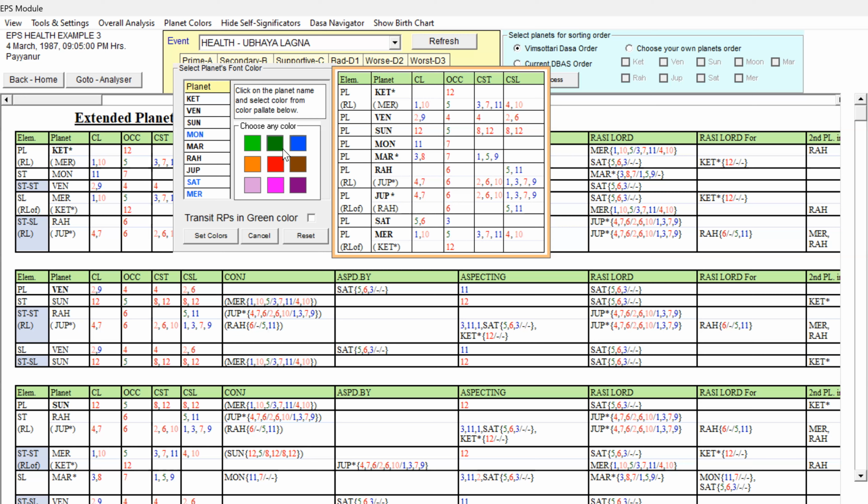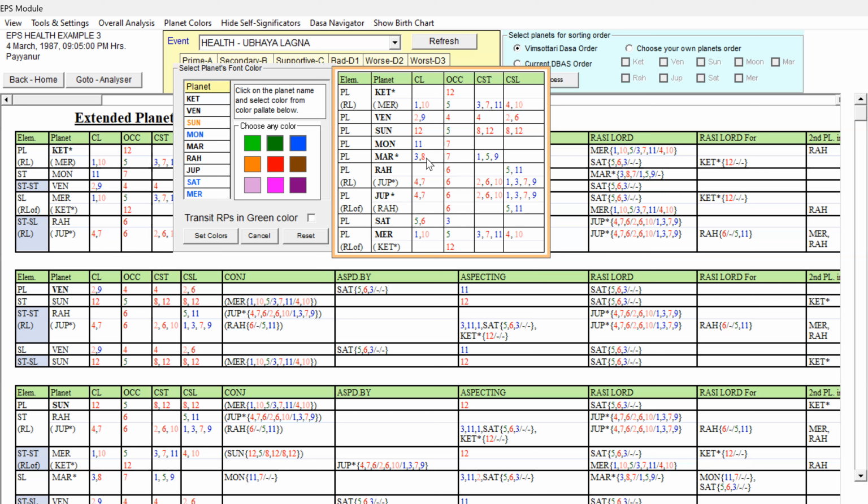On the unfavorable side, the 12th Lord occupying the 5th house, with 8 and 12 star Lord and 8 and 12 sublord. This is more weak, so definitely we have to give red. Then the 8th Lord, also 3rd Lord, occupying the 7th house, but with 1, 5, 9 star Lord.